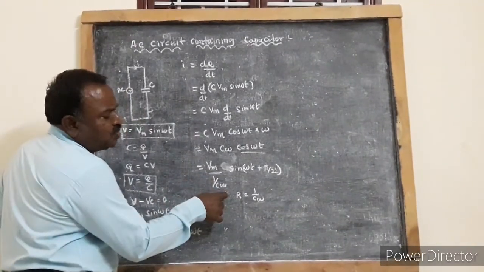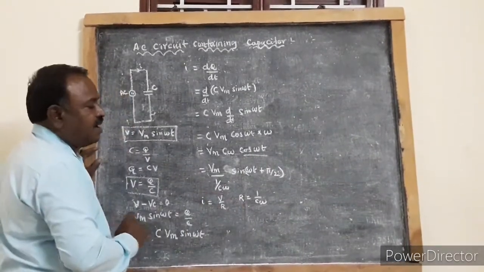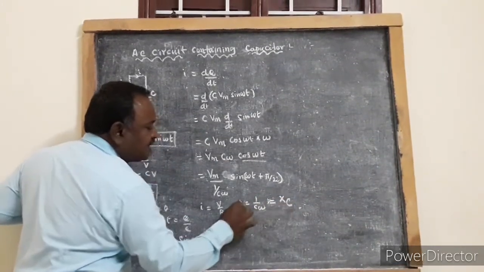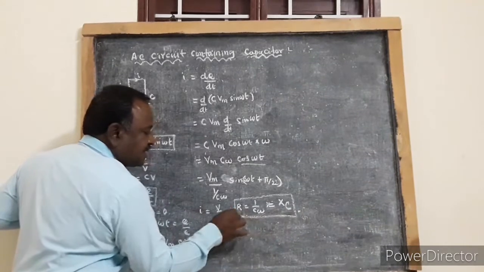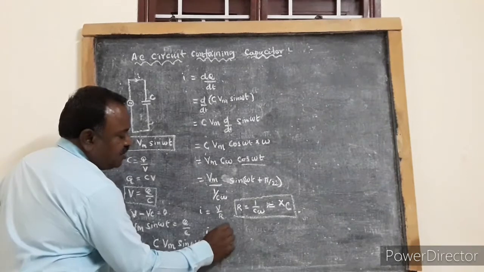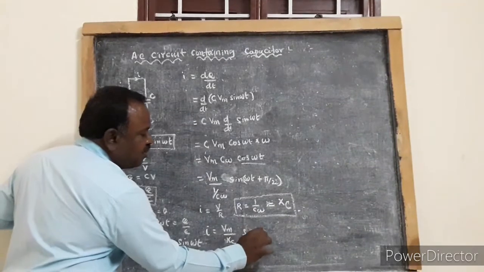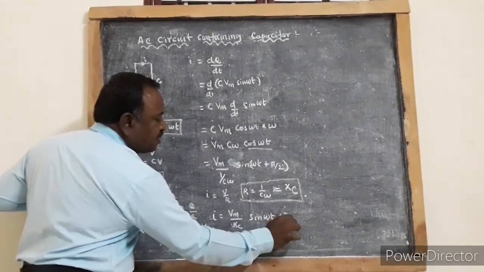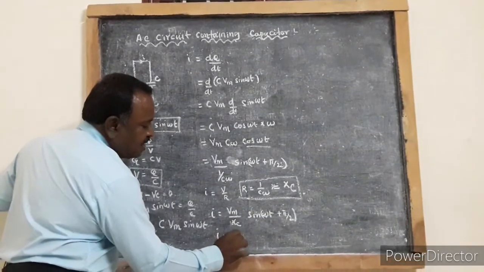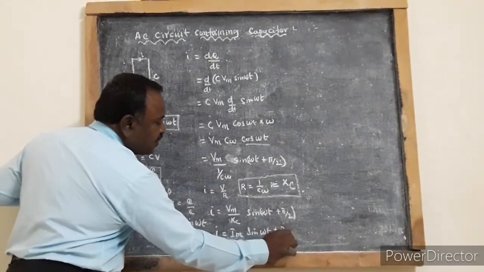This 1 by C omega plays the same role as that of a resistor, and hence this resistance offered by the capacitor is called capacitive reactance, and it is represented by Xc. So I can write I is equal to Vm by Xc sin of omega t plus pi by 2, or writing in standard form, I is equal to Im into sin of omega t plus pi by 2.